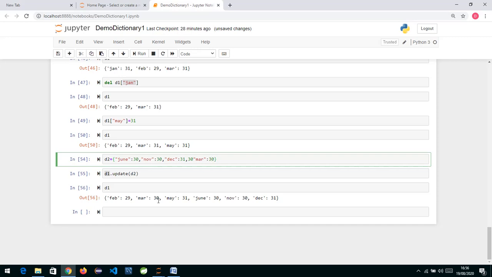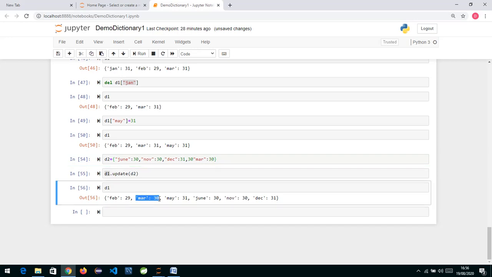So here it was 30, and you can see now March has been set to 30. So whenever you use the update command, it is going to merge the two dictionaries. But if the key already exists, it simply replaces the old value with the new value. So using update we can merge two dictionaries like this.